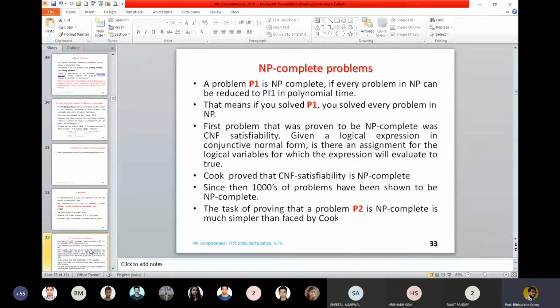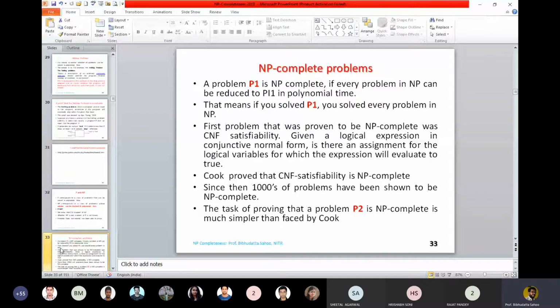Now you come to the NP complete problem. These subsequent two slides, look into attentively. The problem P1 is NP complete. A given problem is reduced to P1 in polynomial time, this also we have discussed.